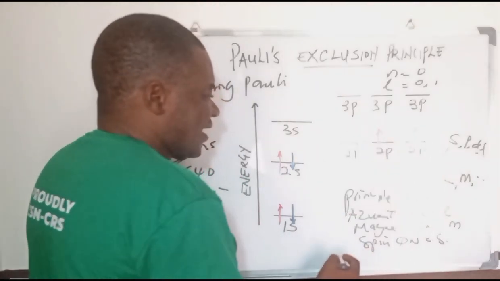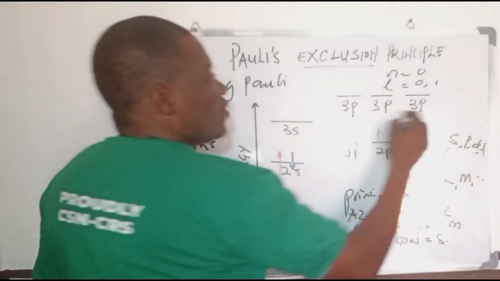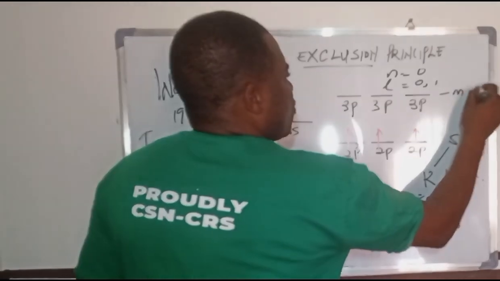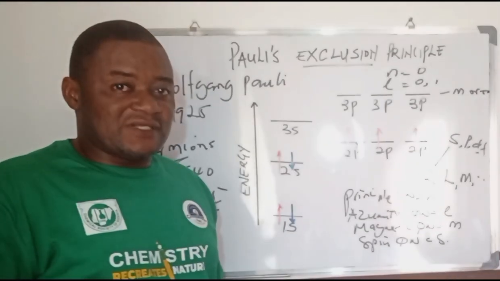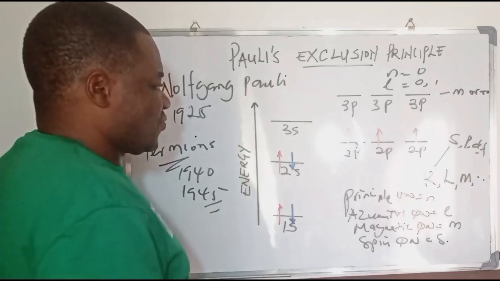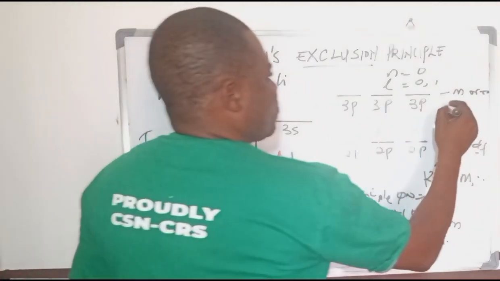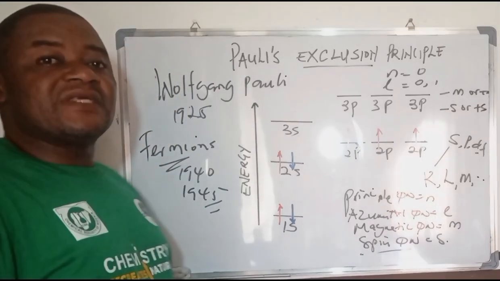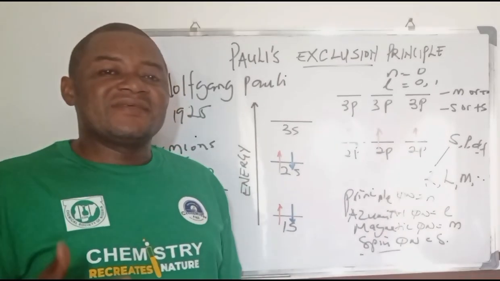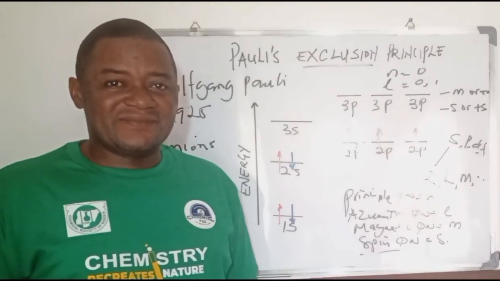Then you also have the magnetic quantum number, which is either minus m or plus m, depending on the increment of 1 in the process. And then you also have the spin quantum number, which is either minus s or plus s.